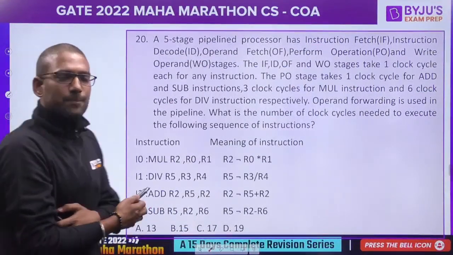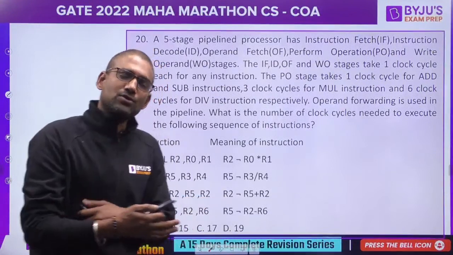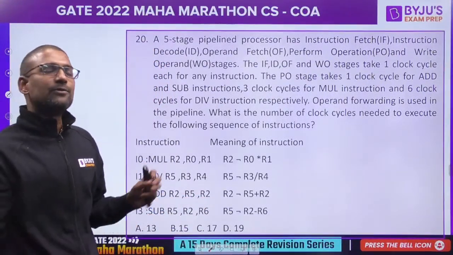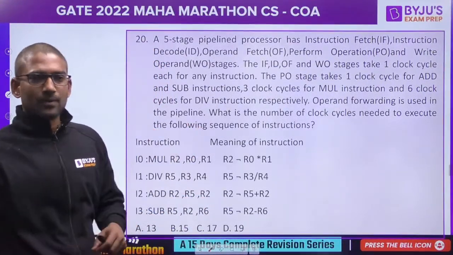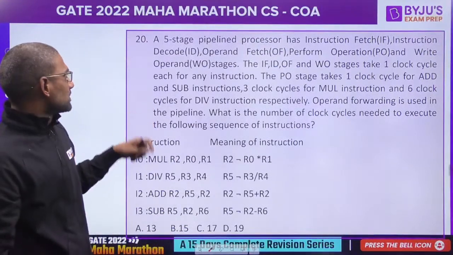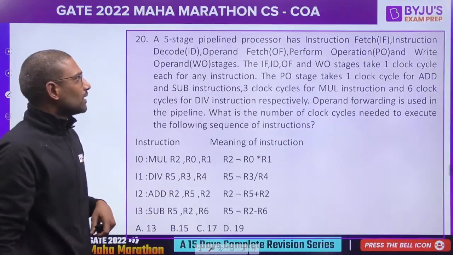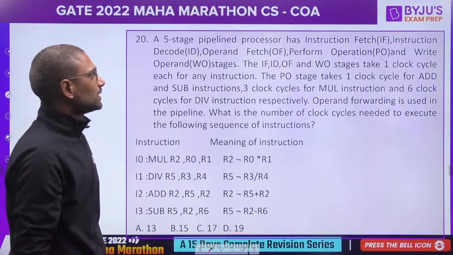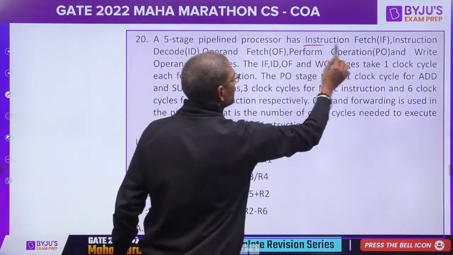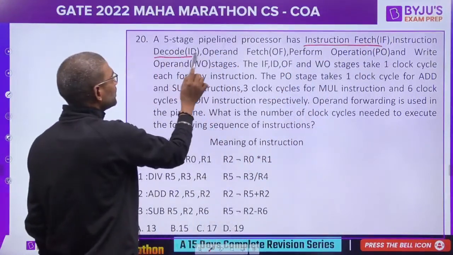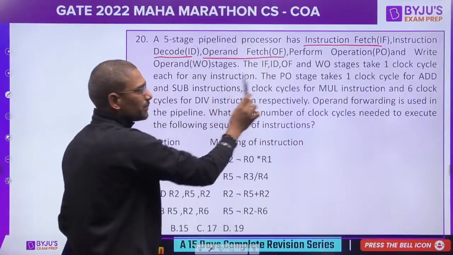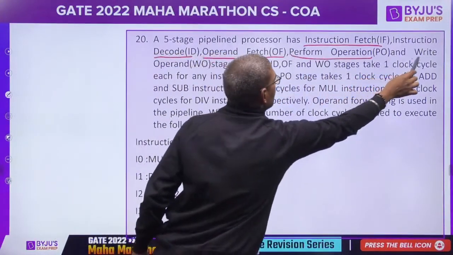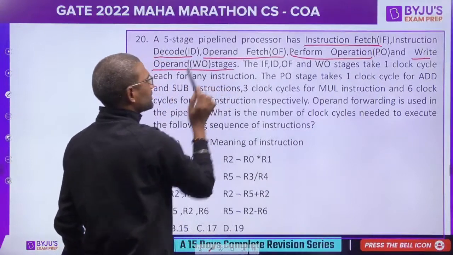So this is a pretty popular model, the most frequently occurring model, and a very easy model also. Please read the question. A 5-stage processor has instruction fetch, instruction decode, operand fetch, perform operand, and write operand stages.